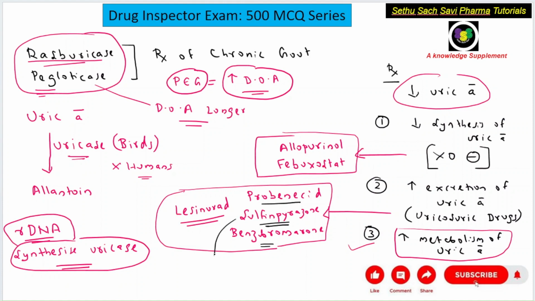This sulfinpyrazone, a uricosuric drug, is a phenylbutazone derivative, which we discussed in the NSAID, non-steroidal anti-inflammatory drug category. Phenylbutazone is an NSAID, and the structure of sulfinpyrazone is related to phenylbutazone.